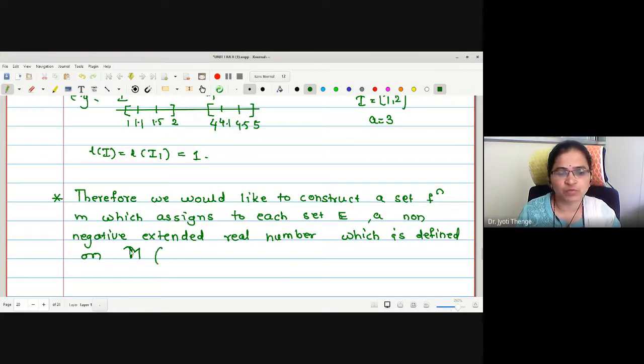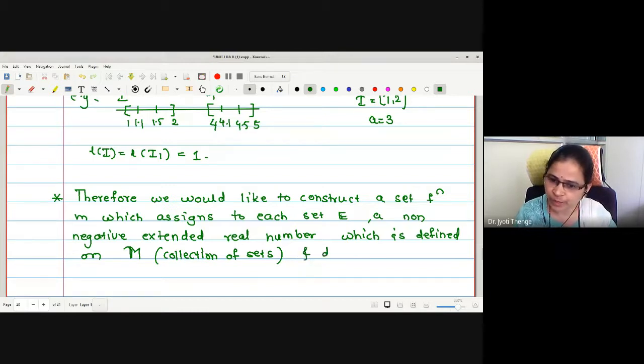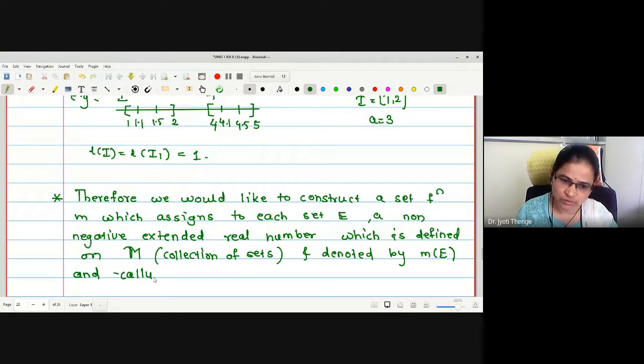Defined on curly M. What is curly M? Curly M is a collection of sets. Defined on curly M and denoted by m of E, and called the measure of E.